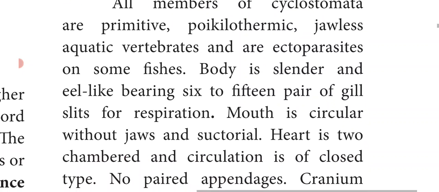The body is slender and eel-like, bearing 6 to 15 pairs of gill slits for respiration.